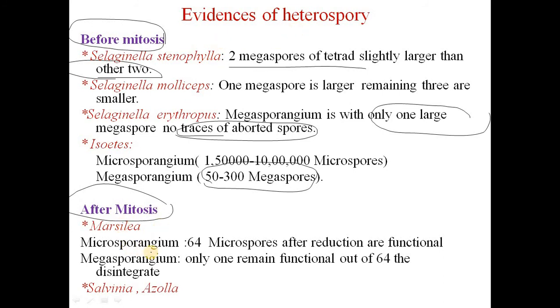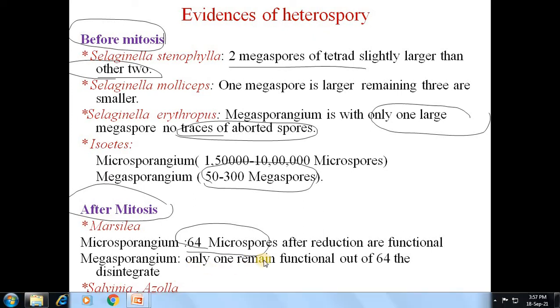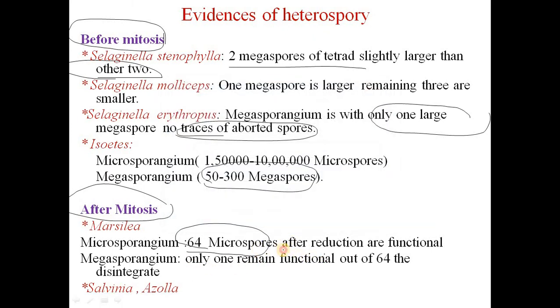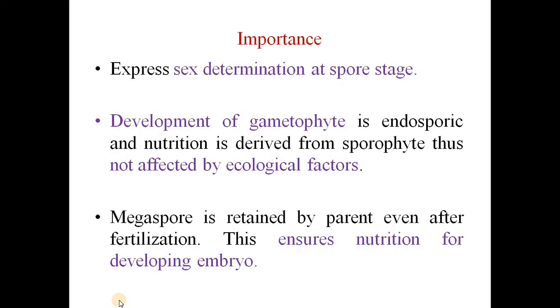In Marsilea, the microsporangium has 64 microspores after reduction, all functional, whereas in the megasporangium, out of 64 only one remains functional. Remember, out of 64, 63 disintegrate and only one remains functional. The same case is observed in Salvinia as well as Azolla.